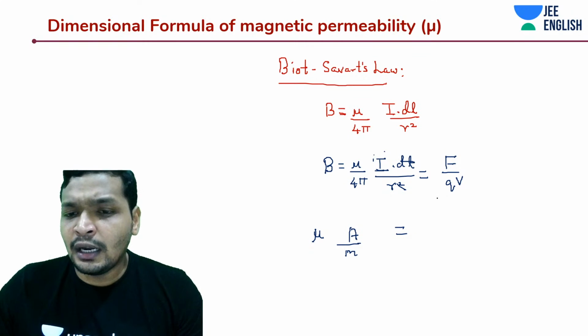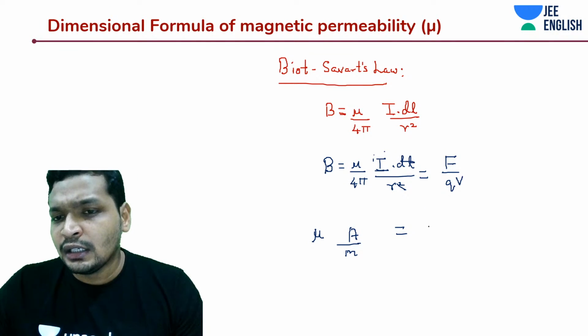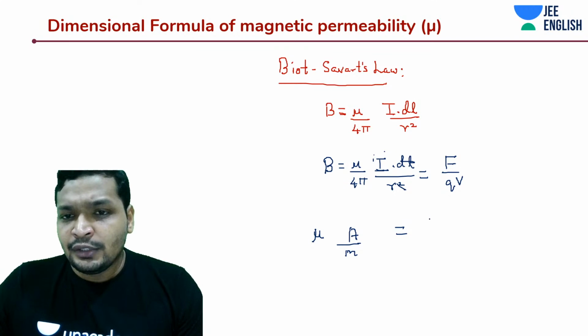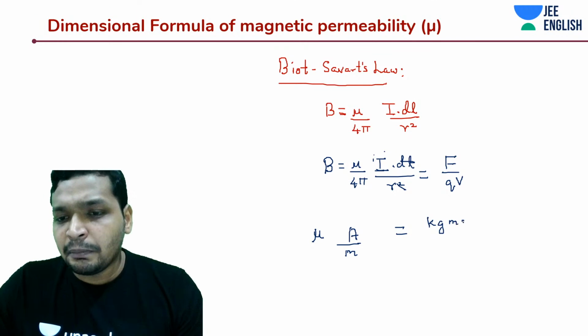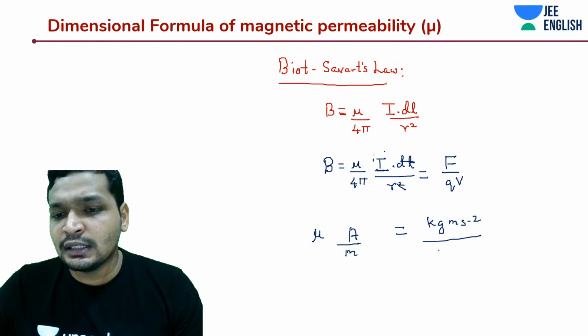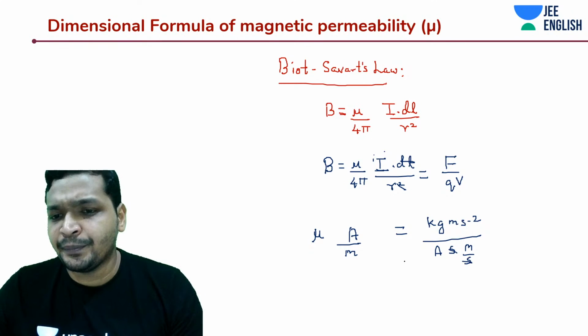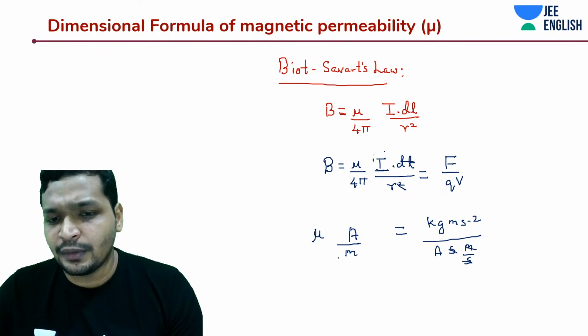Also, you can't write it like this. You have to write it with the cross product, etc. And this is kg meter per second. And this is ampere into seconds. And this is meters per second. We know this. This is going to be A into M. And this cancels out.